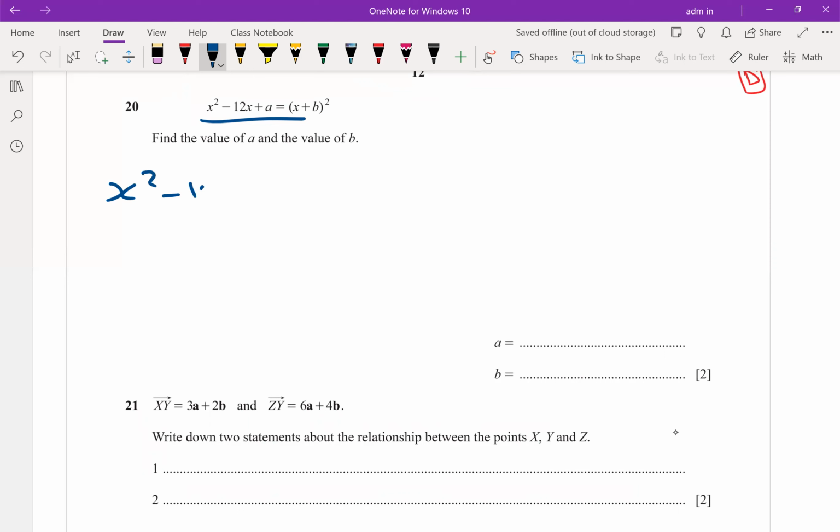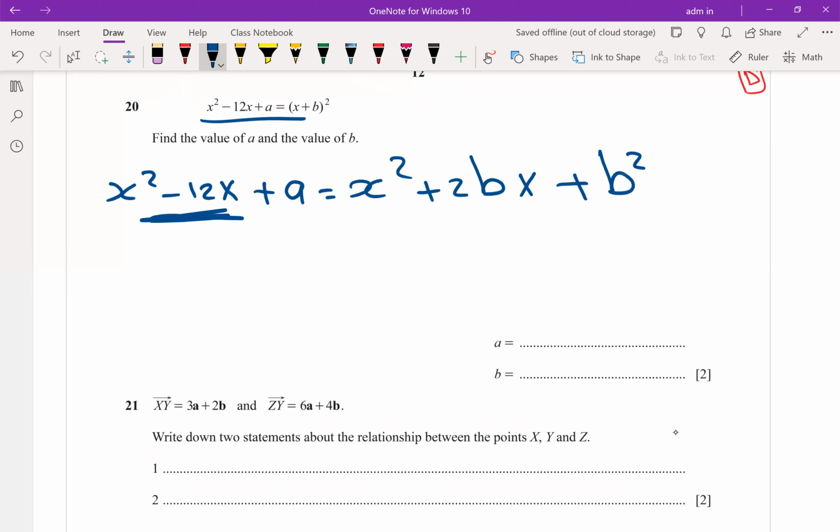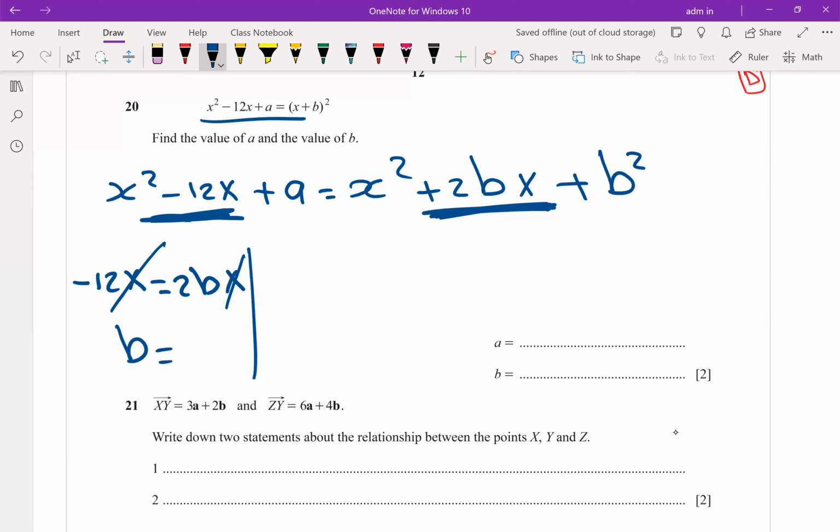x squared minus 12x plus a equals x squared plus 2bx plus b squared. By comparing, negative 12x equals 2bx. What is the value of b? Negative 12x is 2bx. What is the value of b? Negative 6. This came to you in the test. Negative 6. Clear?